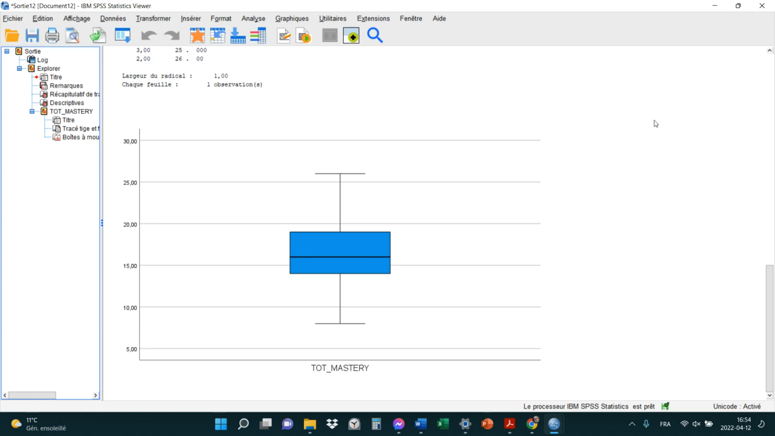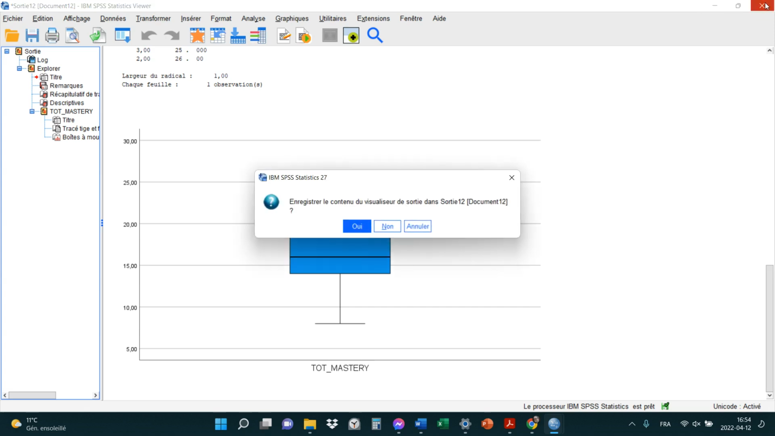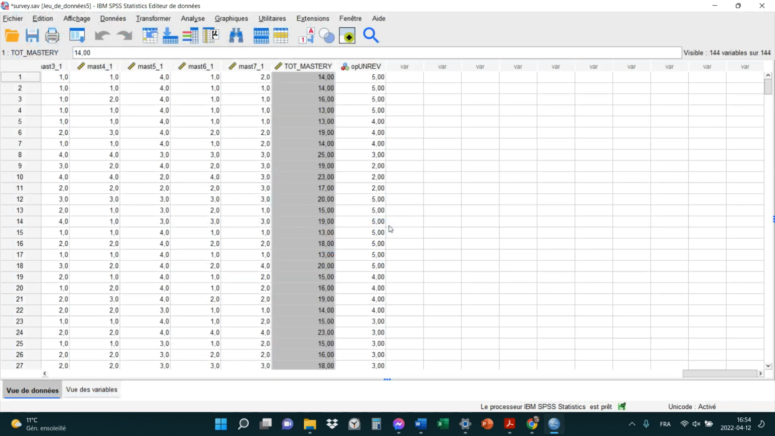Dans ce cas-ci, il n'y a aucune valeur extrême. Okay? Il n'y a aucune valeur extrême, on le voit. Il n'y a rien. S'il y en avait une, il y aurait un petit point ici ou une étoile. So let's actually make an extreme data. Okay?